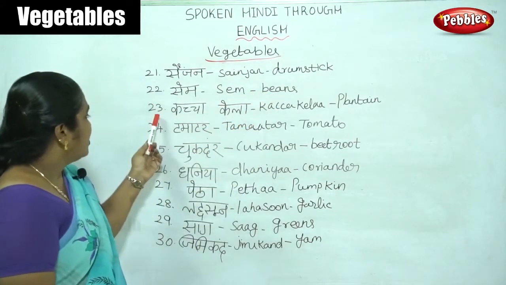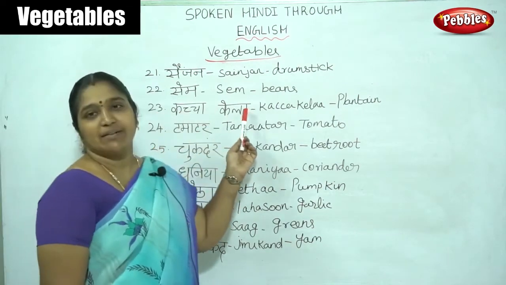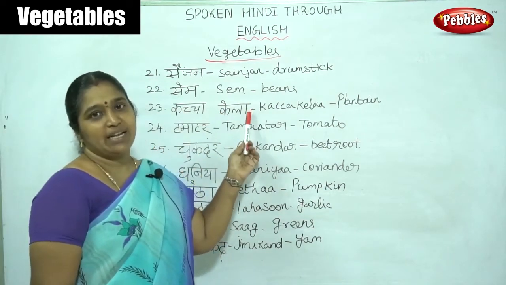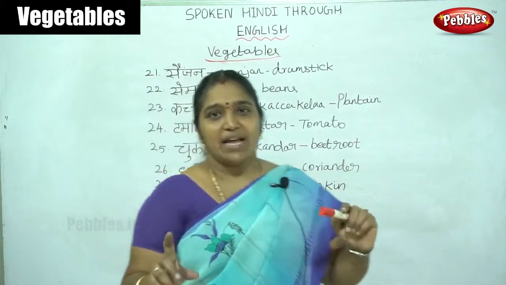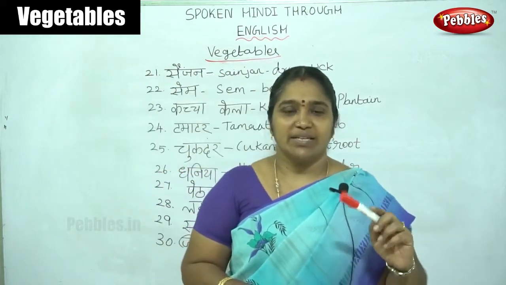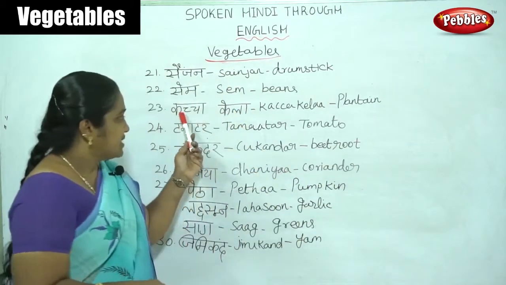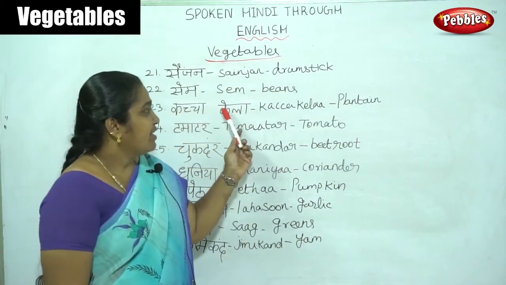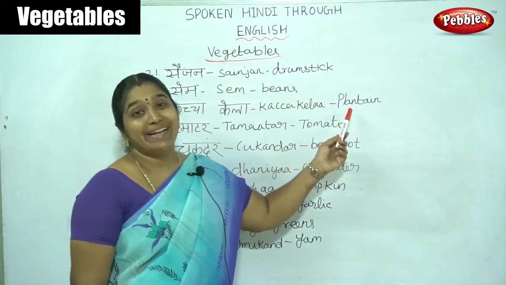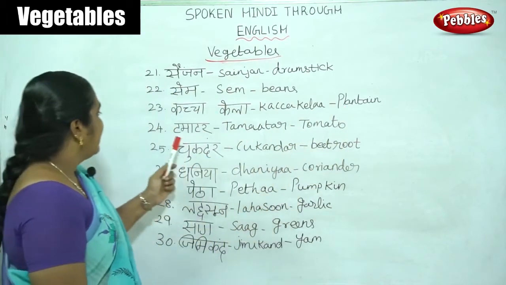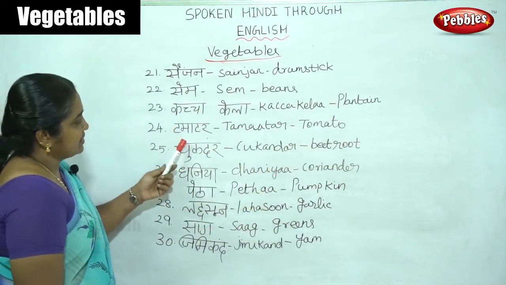Then the 23rd is kacha kela. Simply we can call kela as banana. Yes, okay, kela as banana. But here it is kacha kela. Okay, we can cook it. That is plantain. Plantain.